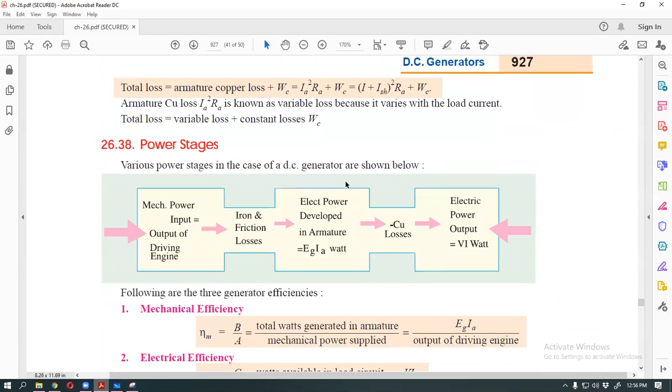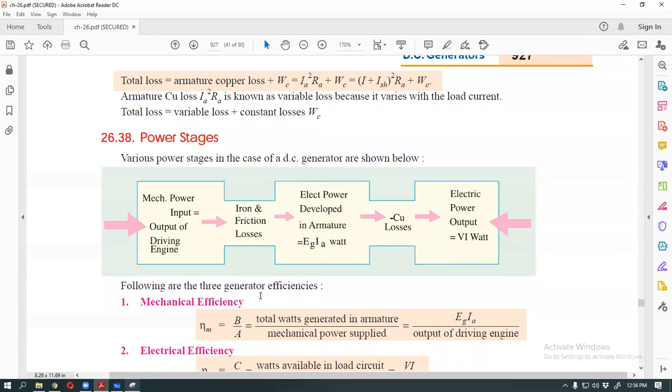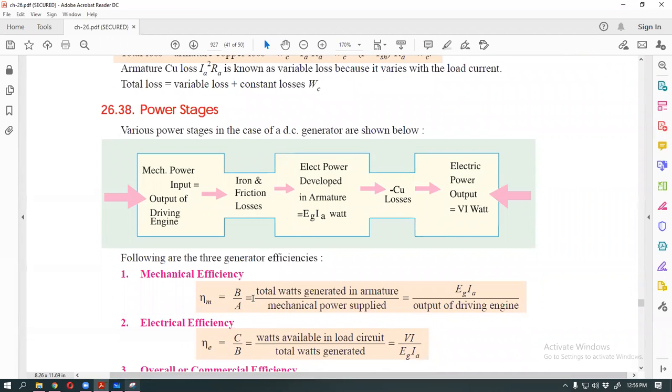This is very interesting. Okay, this part is complete. Next part. Today our another part is efficiency types.